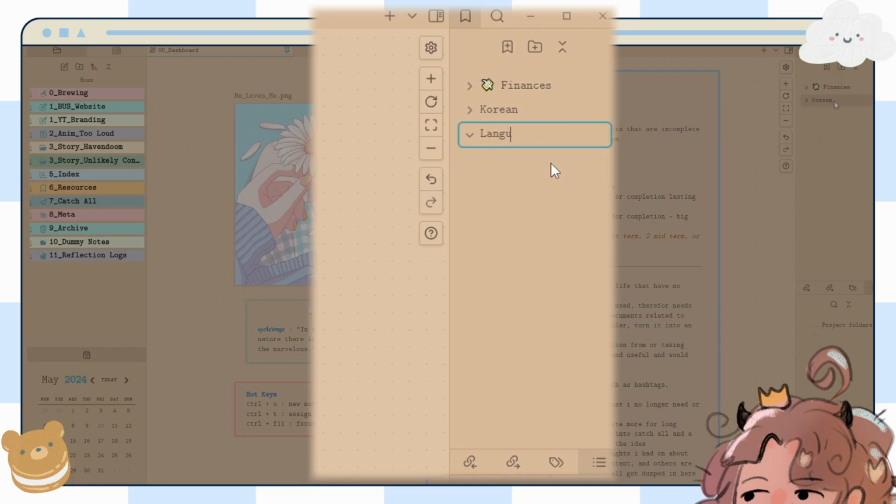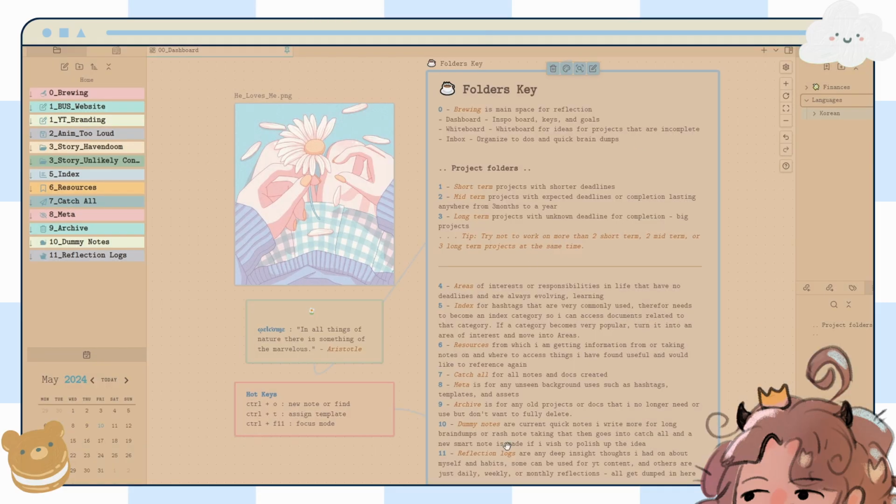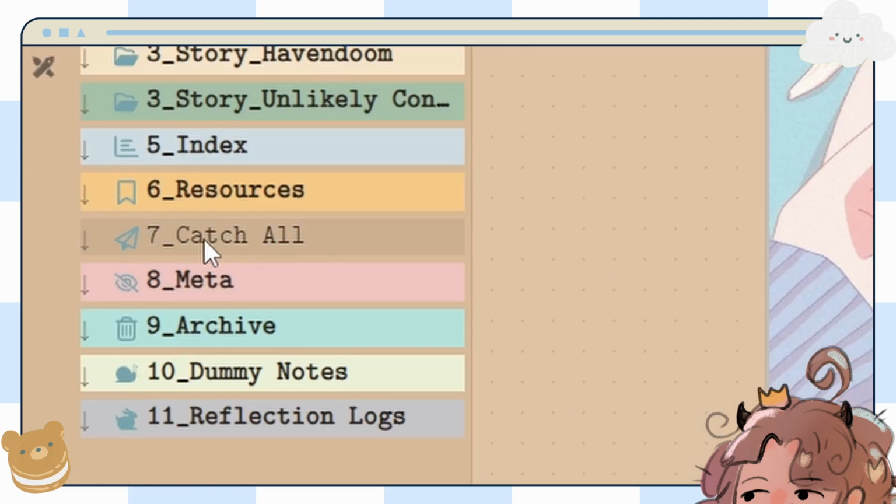So if you're studying Korean, now I can put Korean in there, and then I could put Spanish in there and whatever other language I want to learn. And then in these folders, I could add more folders. Once I've created a note or created a document, then I can just bookmark it, place it in here. The point would be that anything I create, it goes into this catch-all folder.